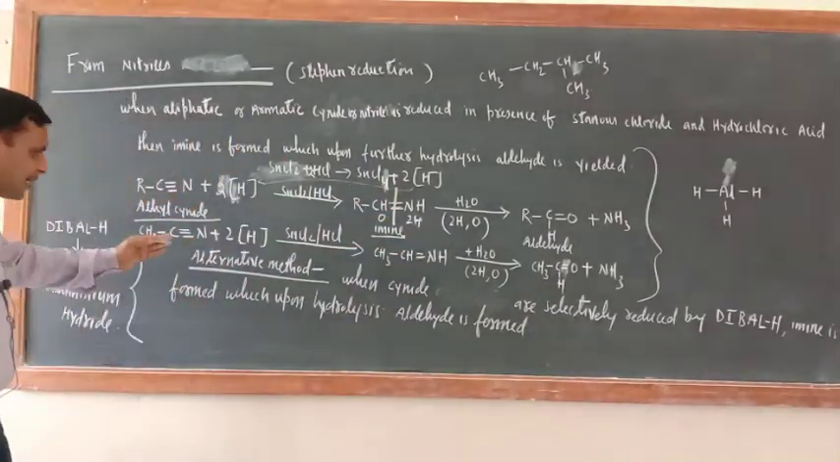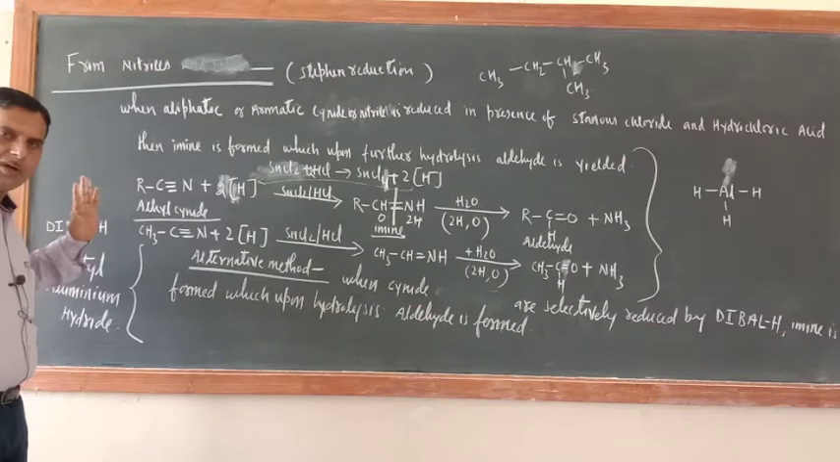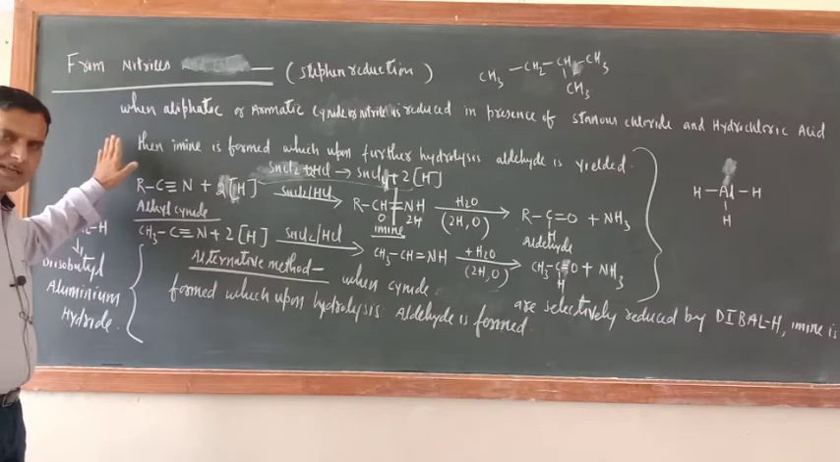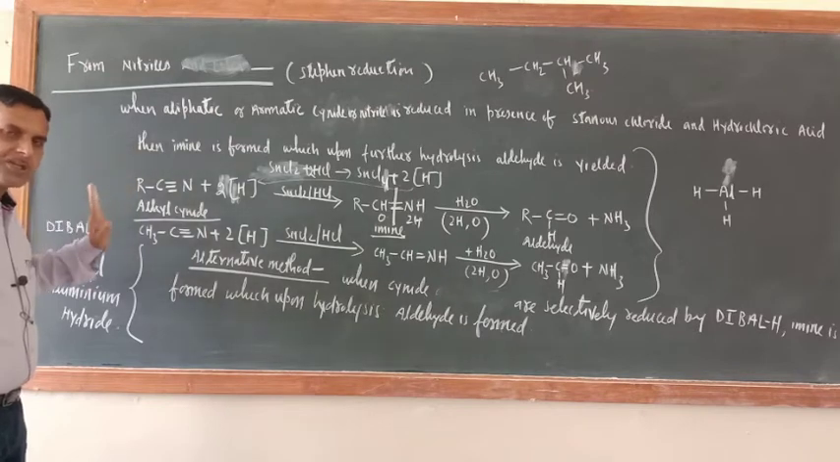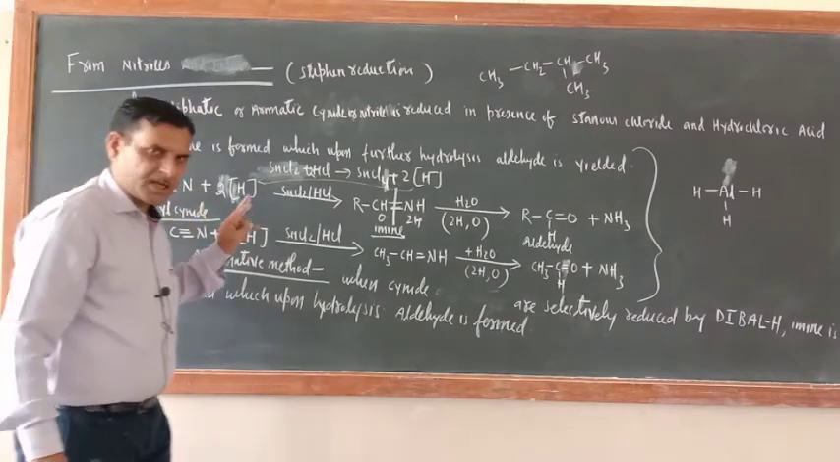There is one more alternative method for the reduction of cyanide and ester. So just remember, in Stephen's reduction, only reduction of cyanide is there. Ester reduction is not there. Ester and cyanide both can be reduced by DIBAL-H. What is this one? DIBAL-H. D means diisobutyl. Diisobutyl aluminium hydride. So Al means aluminium, H means hydride, and this is diisobutyl, DIB, diisobutyl aluminium hydride. Just see how you will produce this one.